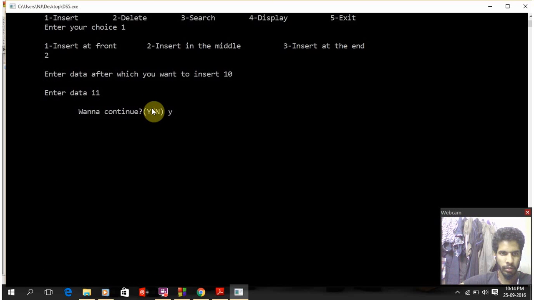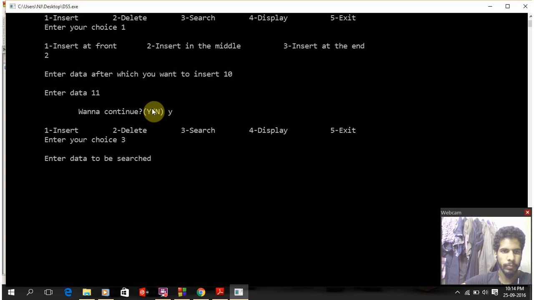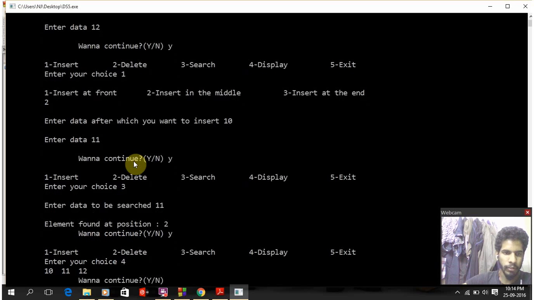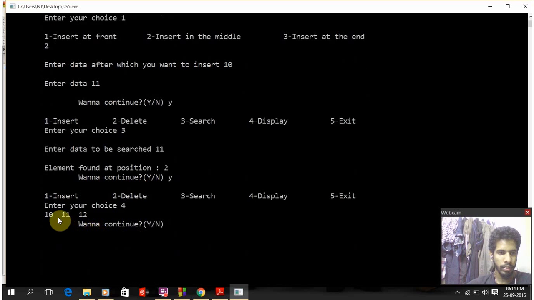Yes, I will search. Enter the data to be searched. I will search 11. The 11 is found in position 2. So let's check whether it's right or not. As you can see, the first is 10 and the second is 11. So it's correct. So that's the program.